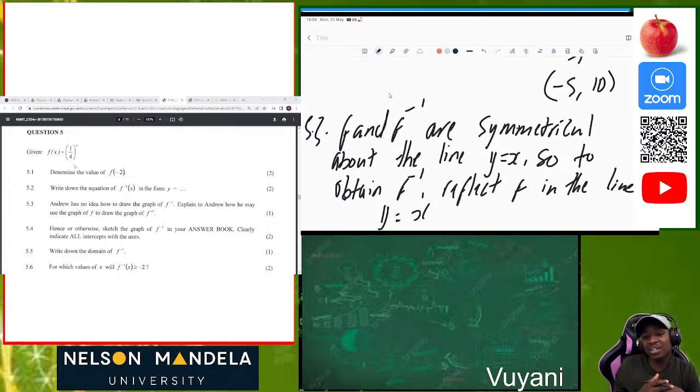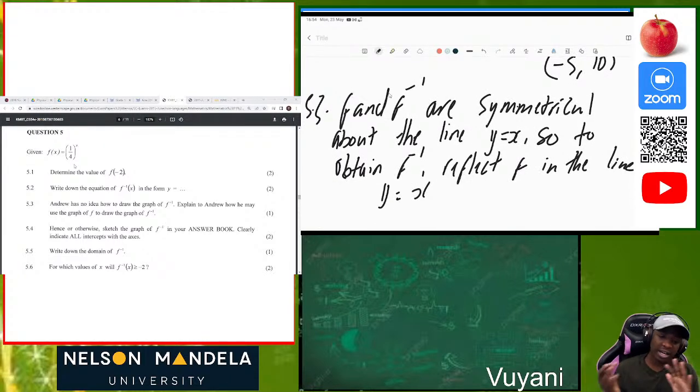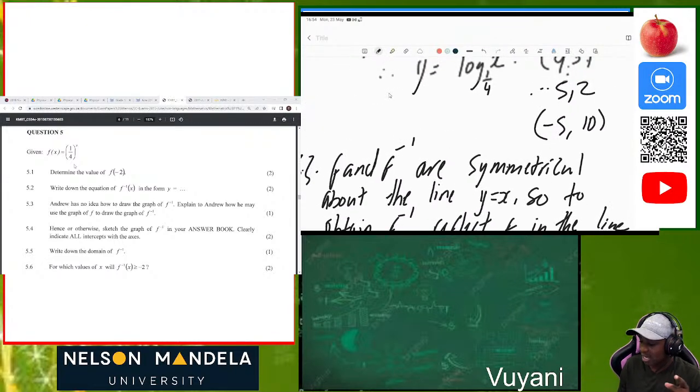So the same way I explained there, but now you're writing it in better English so that Andrew can understand, oh okay, this is how you can do it. You're not supposed to just show (10, -5), you're supposed to write in English. This is the English which you can actually write. Or you can say that the x and the y coordinates of the original function f may be swapped around to obtain the coordinates of the point. What I was saying here is (-5, 10), but you cannot just write that.